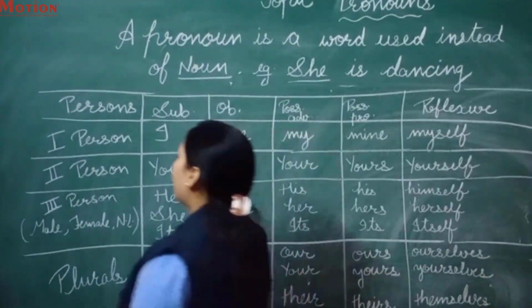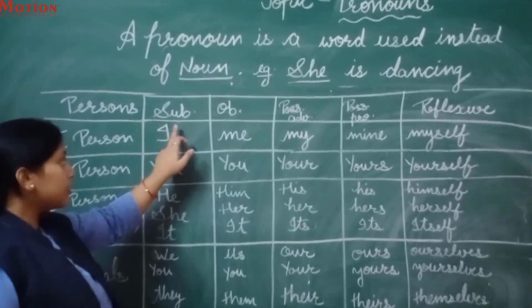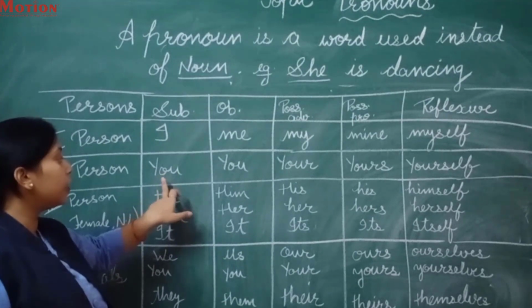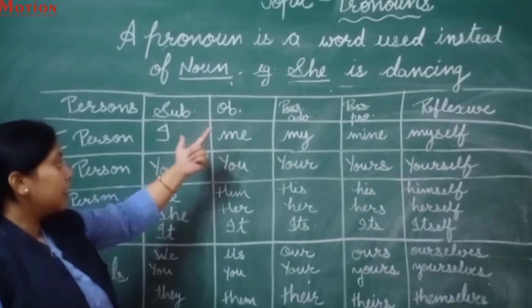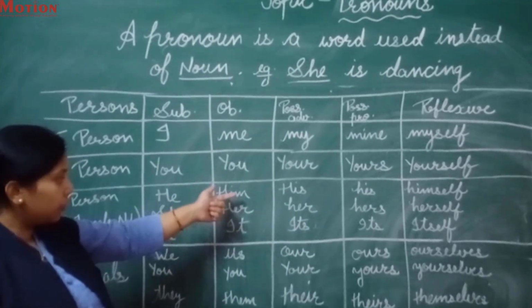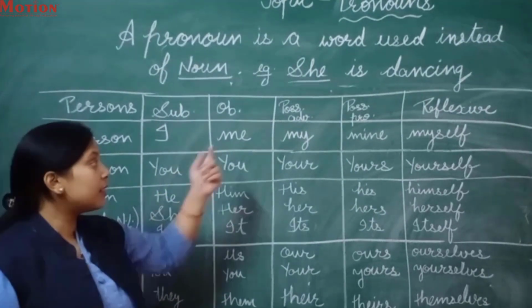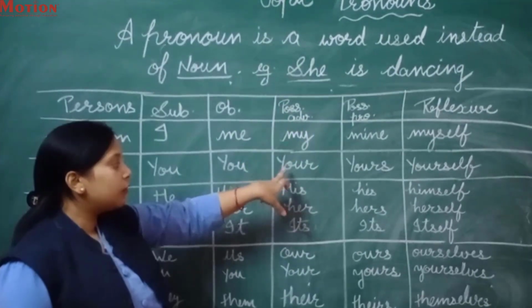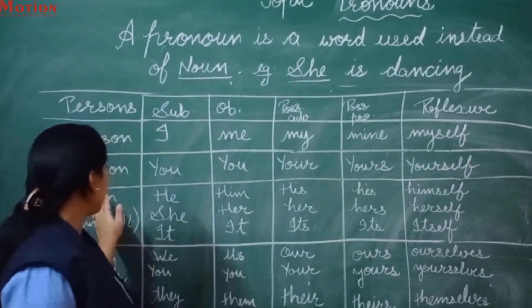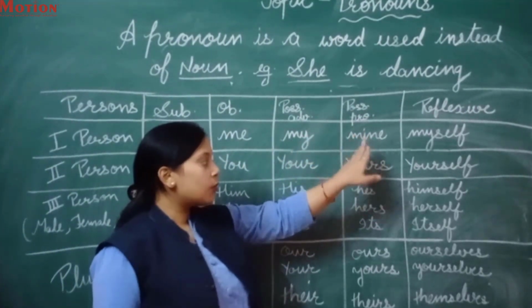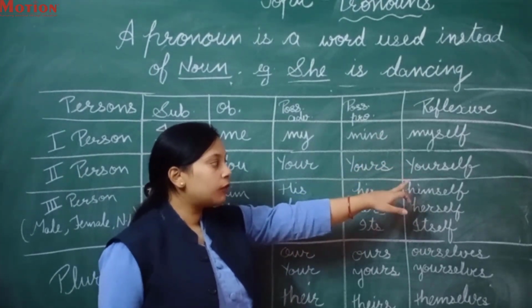Now the second person. If you have to use the second person as a subject in a sentence, then we will use you. And as an object we will use you, the same. If we have to use the second person as a possessive adjective, we will use your. If we have to use the second person as a possessive pronoun, we will use yours. And in the reflexive pronoun we will use yourself.